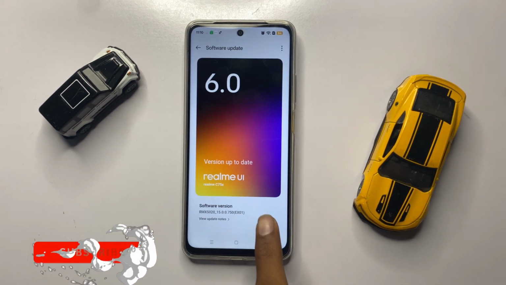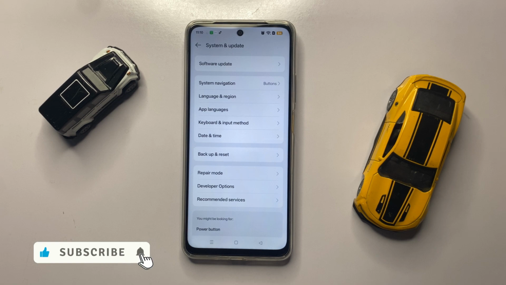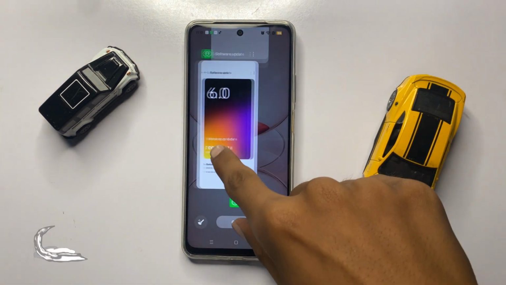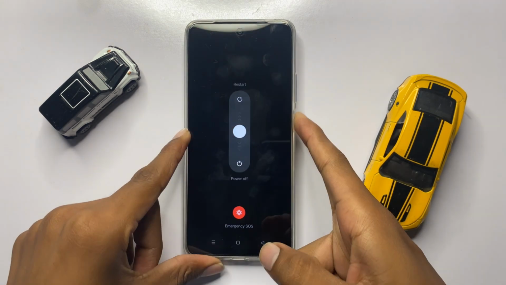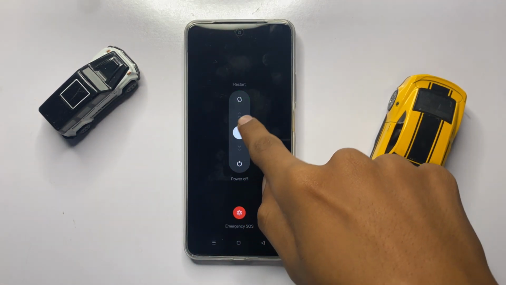After updating to the latest version, go back and restart your device. To restart your device, press and hold the power button and then swipe up to restart your device.